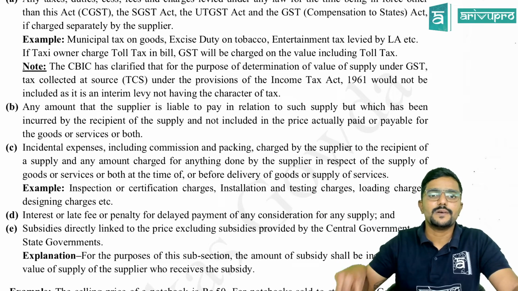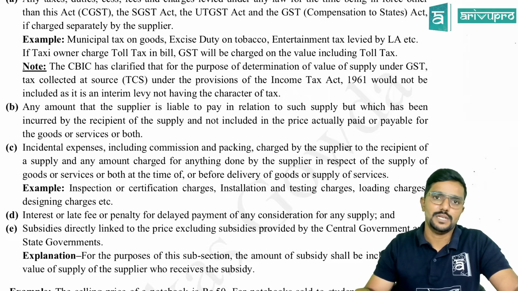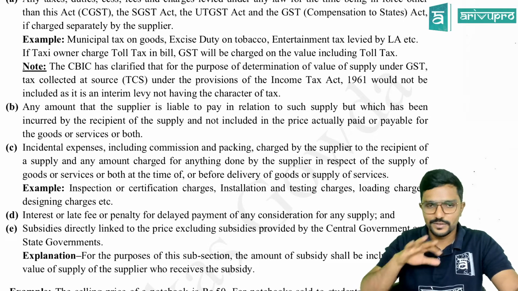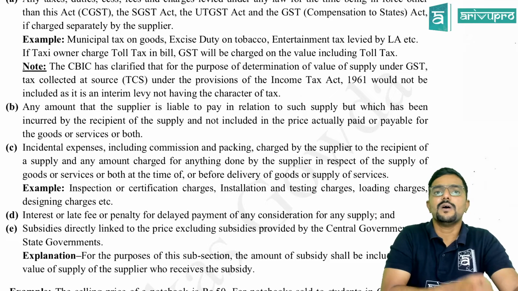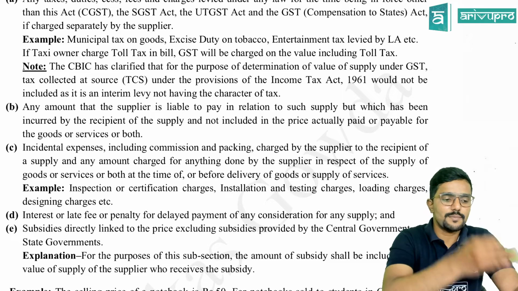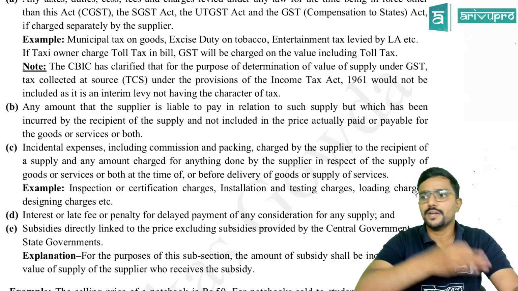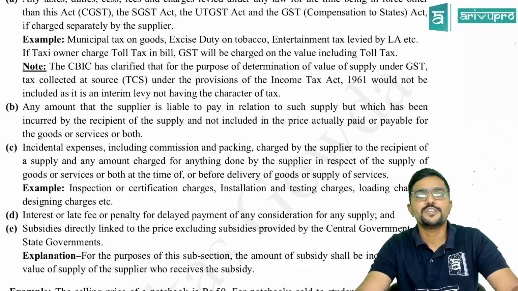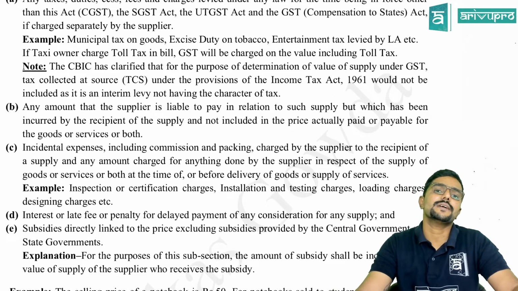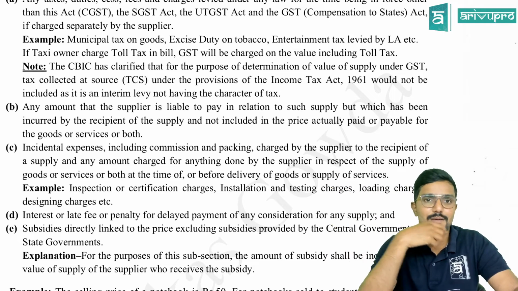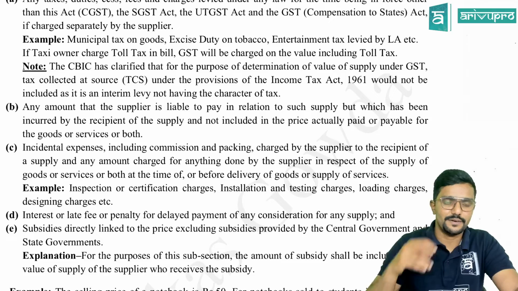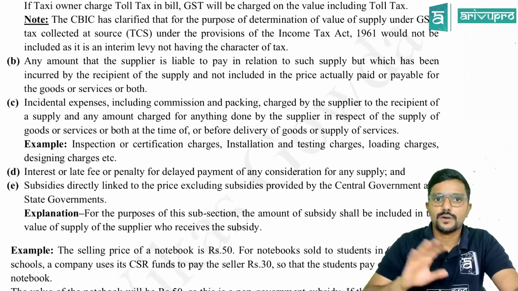So that is why we call TCS an interim levy. So in simple, if TCS is collected under income tax law on the transaction by the supplier from the recipient, we should not add it while calculating the value of supply. And there is a question on this which is asked in the exam, guys. We will do that later. Okay. So clause A is done.